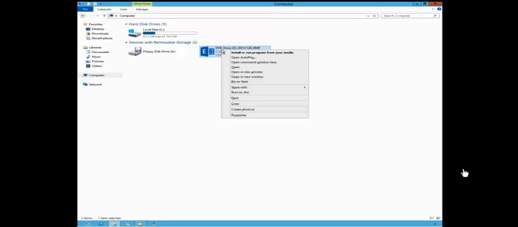So in this demonstration I will install Exchange Server 2013. I will install it in silent mode, but I will also show you how we can install it with the GUI too.